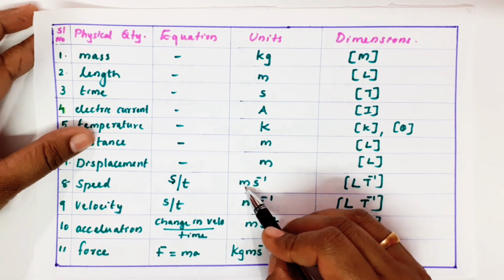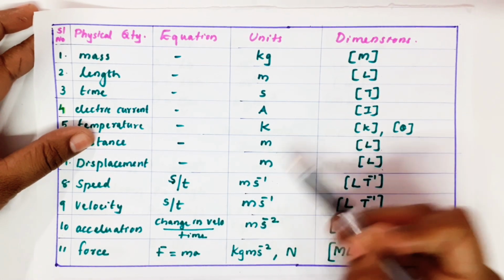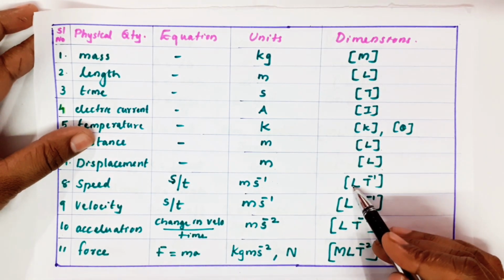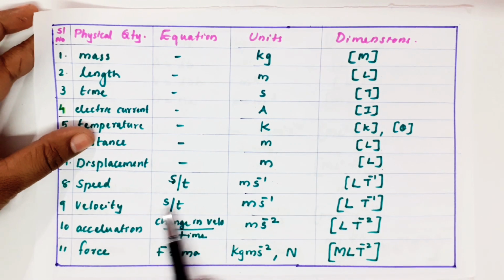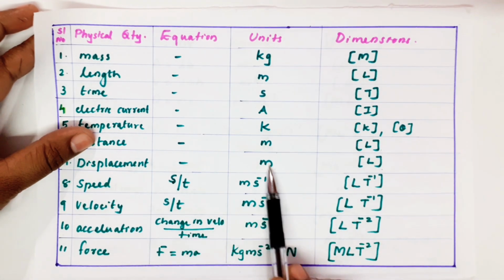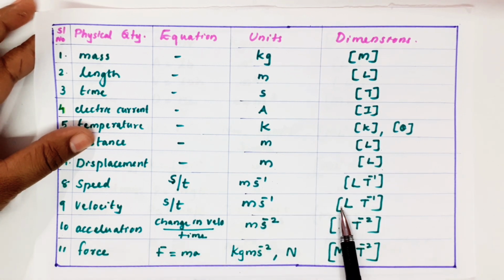So meter means, you know, the dimension of meter is L. Dimension of time is T. So I can write LT minus 1. Next, velocity, displacement by time. Unit is meter per second. So dimension will be LT minus 1. So I am giving it in an order. This order only you should learn.